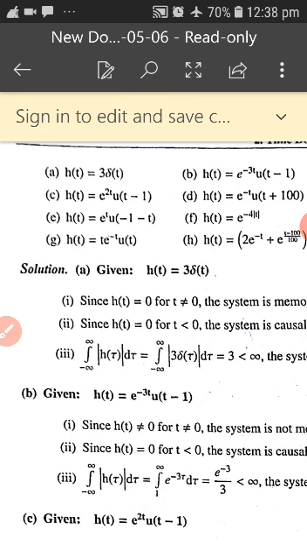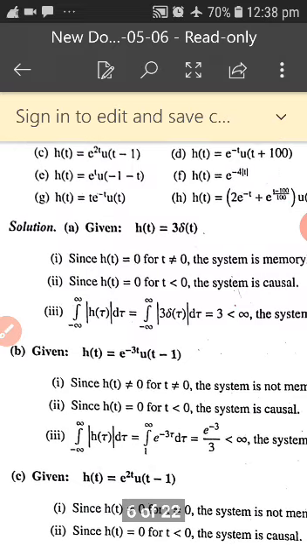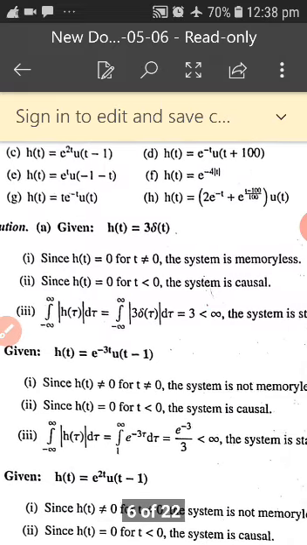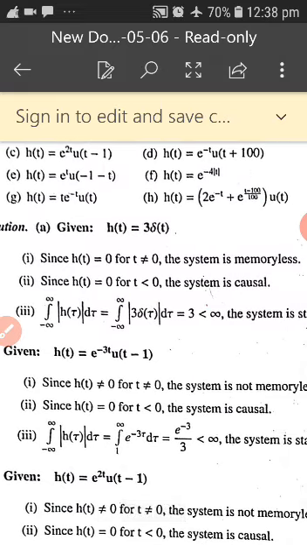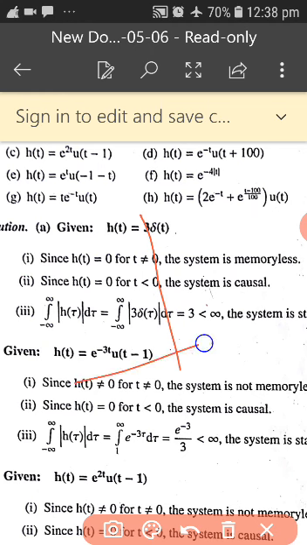Let us go for the first problem. h of t is equal to 3 into del of t. Del of t is the unit impulse. So h of t is equal to 0 for t not equal to 0. How do you draw your del of t?